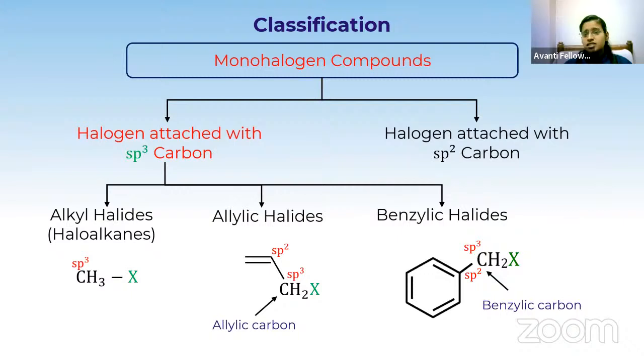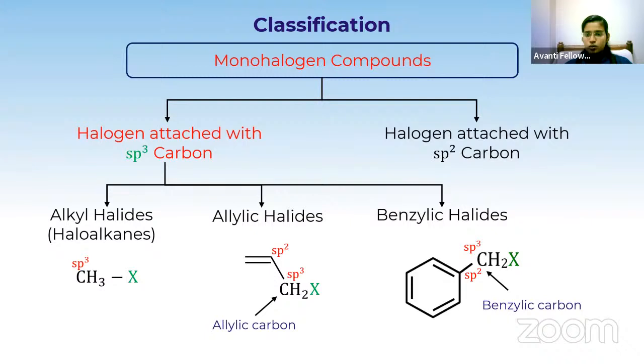If it is clear, type yes in the chat box. If it is not clear, ask your doubt. I'm here to clear your doubts only, right? Students, everything all right? Any doubt? Shall we go to the halogen attached with the sp2 hybridized system?